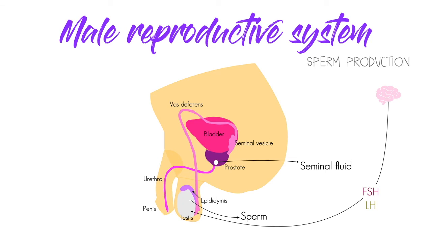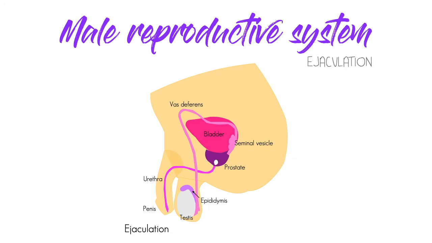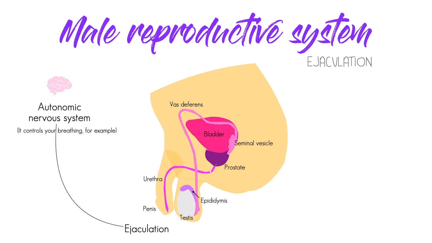The sperm and seminal fluid together are called the semen. Semen goes through the vas deferens until it merges with the urethra. The urethra goes inside the penis, and so semen can exit the male's body. This process is called ejaculation. Ejaculation happens when the male is sexually aroused. The autonomic nervous system is in charge of it, meaning that it is not completely voluntary.